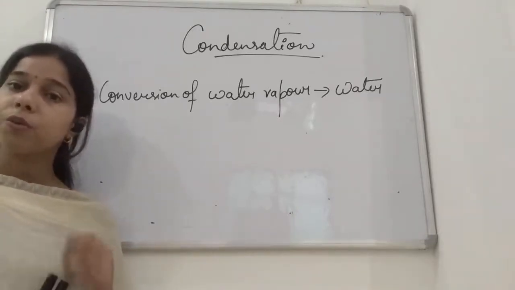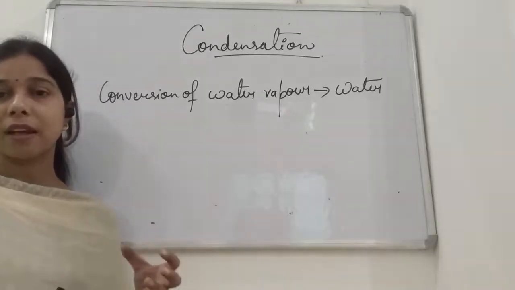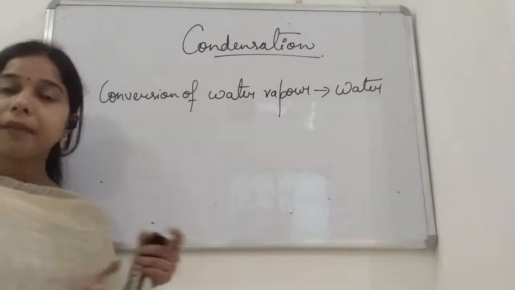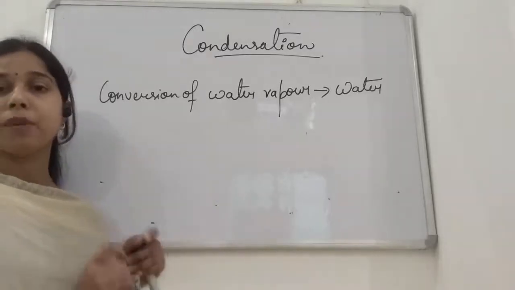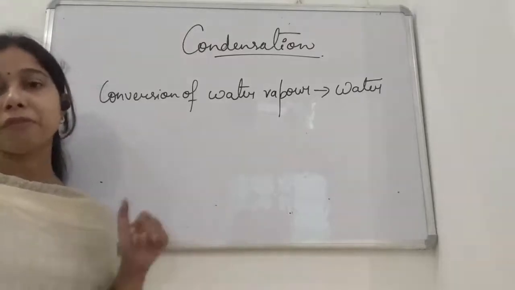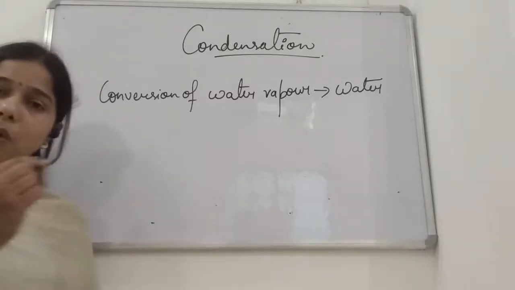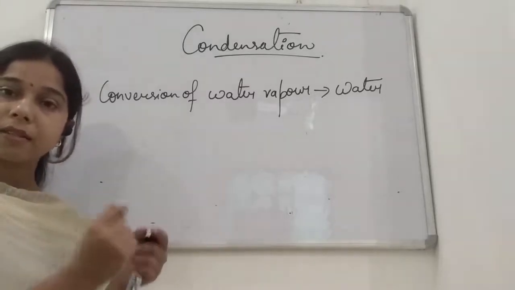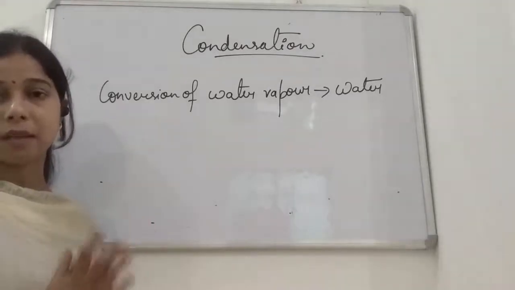Okay, now what you will do, you will keep the ice, that of the glass, consisting of an iceberg, by wiping the upper surface of the glass so that no water droplet will be present on the upper surface. Now when you leave it undisturbed for 5 to 7 minutes, what you will see is that small water droplets will be present on the surface of the glass tumbler.